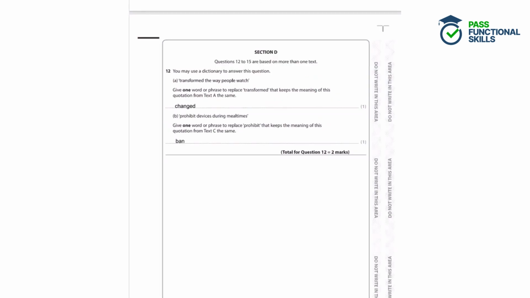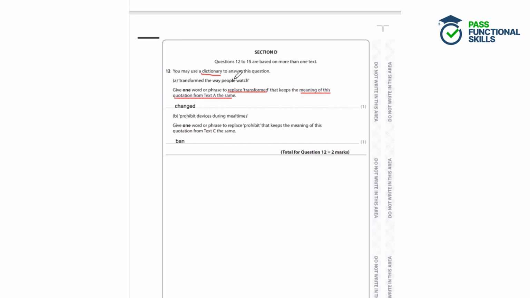Question 12. You may use a dictionary to answer this question. A, transformed the way people watch. Give one word or phrase to replace transformed that keeps the meaning of this quotation from text A the same. So here we're being told that we can use a dictionary, and we have to replace the word transformed to keep the meaning of the quotation the same.